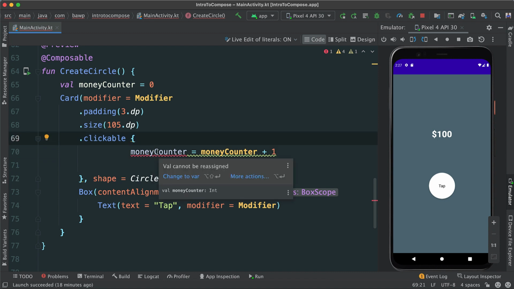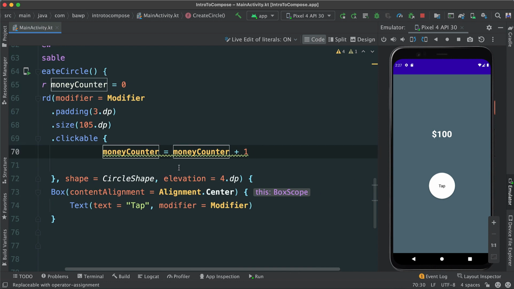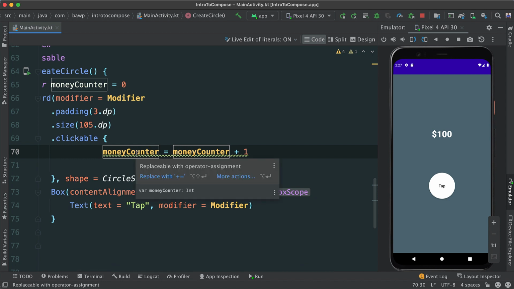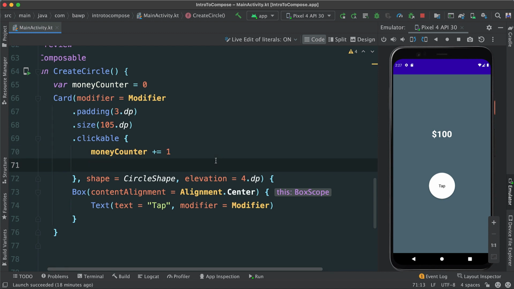But of course, I'm going to have an issue because I said val, but this should be var, so that we're able to mutate this. So if you have val, that's going to be immutable, meaning we can't change it, but var will change it. Makes sense because we need something that changes. And we still have an issue here, or rather a warning. So let's hover over and see what's going to happen. It says here replace with operator assignment. So yes, let's do that. It's smarter this way. Either way would have worked, but this is succinct and the way we should always do it. Okay, let's run this.